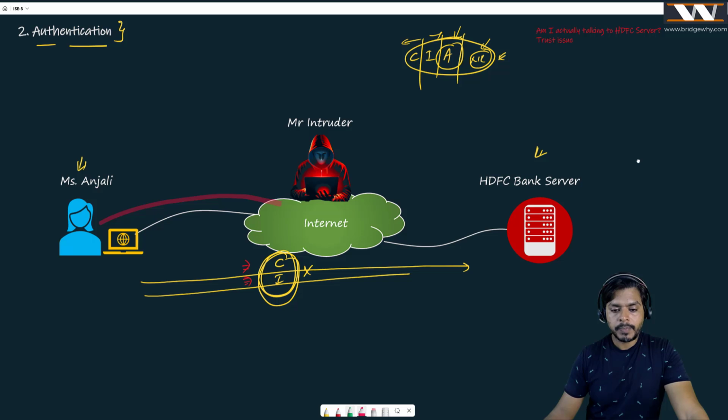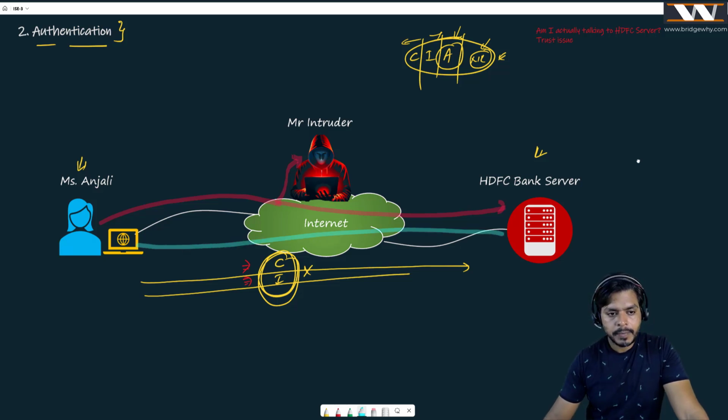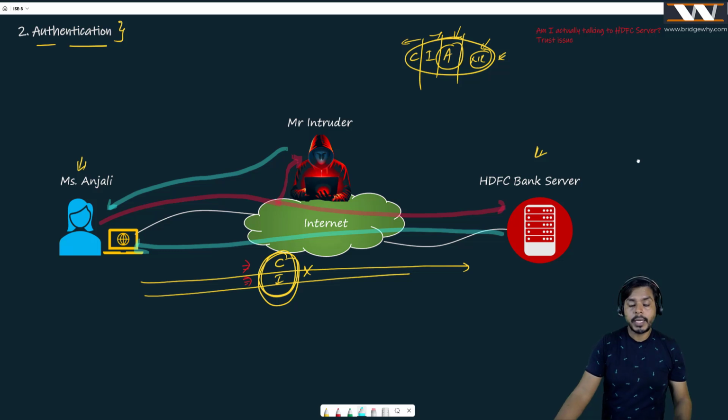And here is my problem. This request can go to HDFC Bank or can be hacked by Mr. Intruder. This request reply, if I showcase it with the blue color, can come from HDFC Bank or can come from Mr. Intruder.